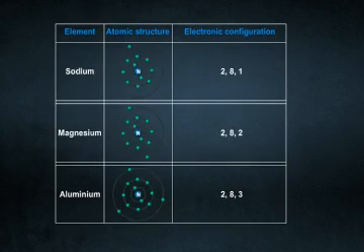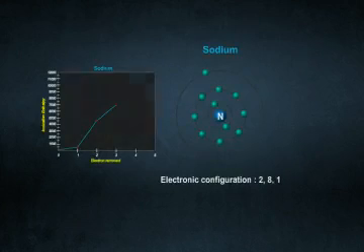Let's try to look at the electronic configuration of these elements. First, I talked about sodium, and what did I say? I said the second ionization energy of sodium is high. Now, if you look at the electronic configuration, sodium needs to lose one electron to attain the stable noble gas configuration. So it loses the first electron very easily with very little energy.